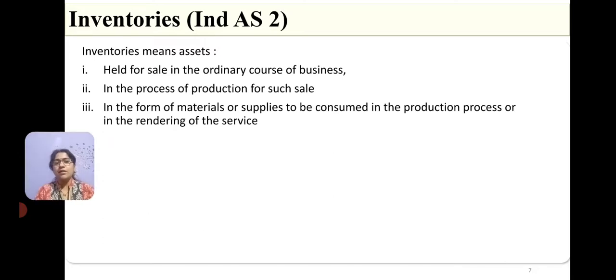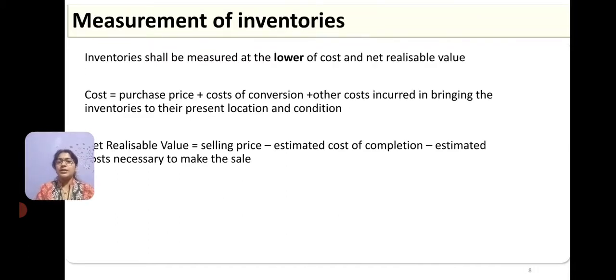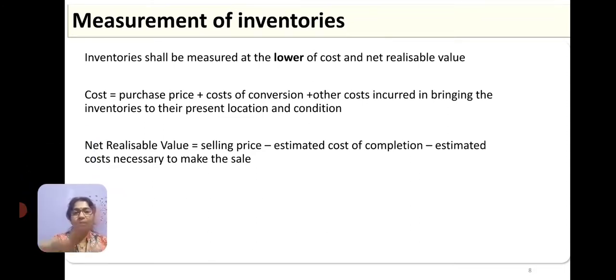So, basically it covers three things as inventory. The first one, which is held for sale, is the finished goods. Then which is in the process of production, it is work in progress or semi-finished goods, and the materials are the raw materials. So, the idea is how do we value it? What is the basis of valuation that should be taken care of when valuing the inventories?